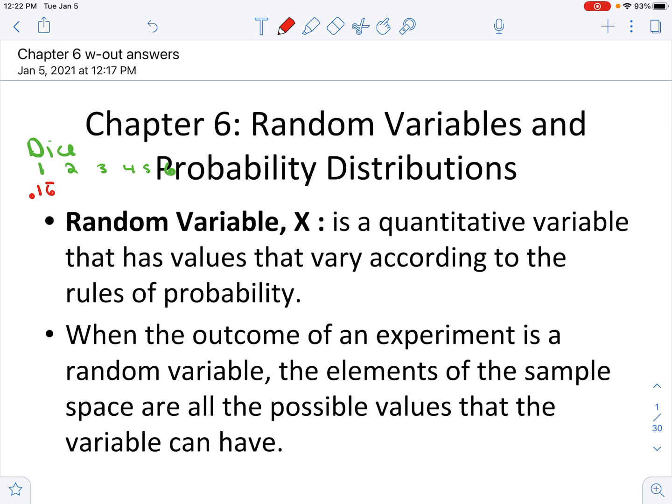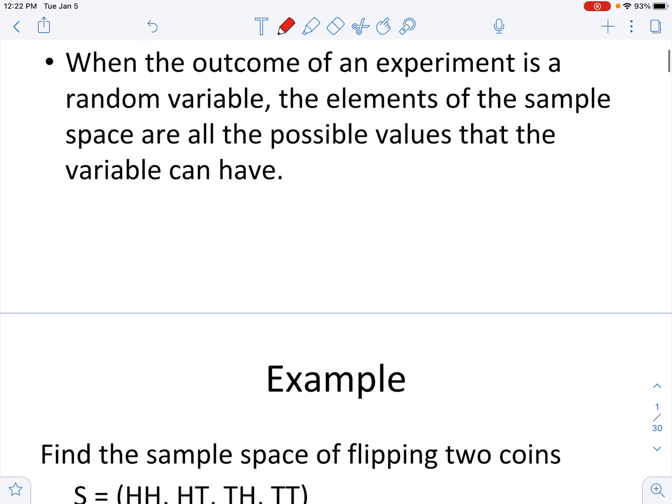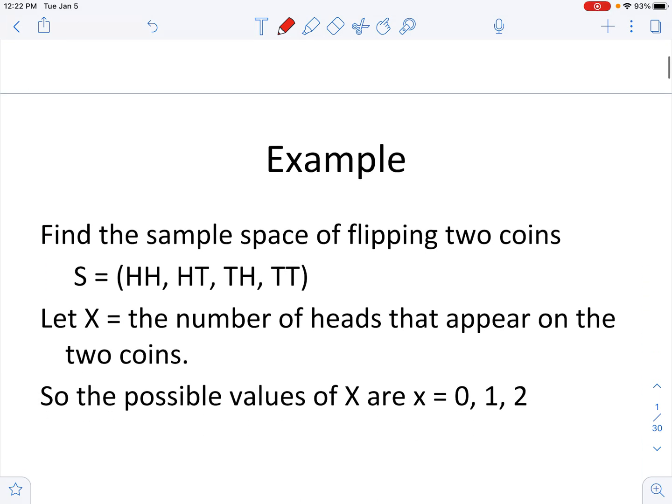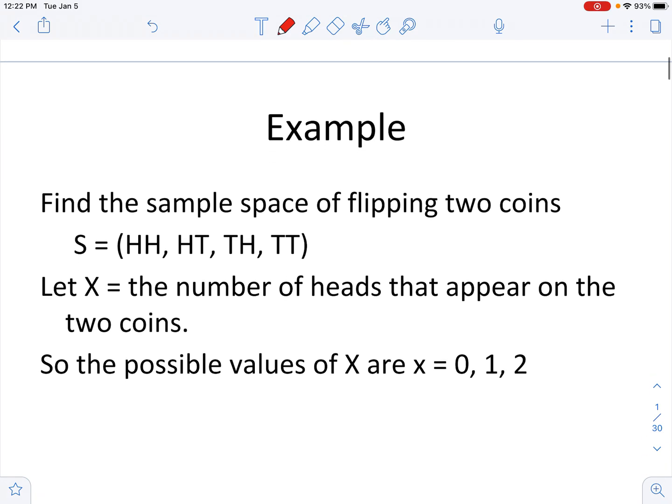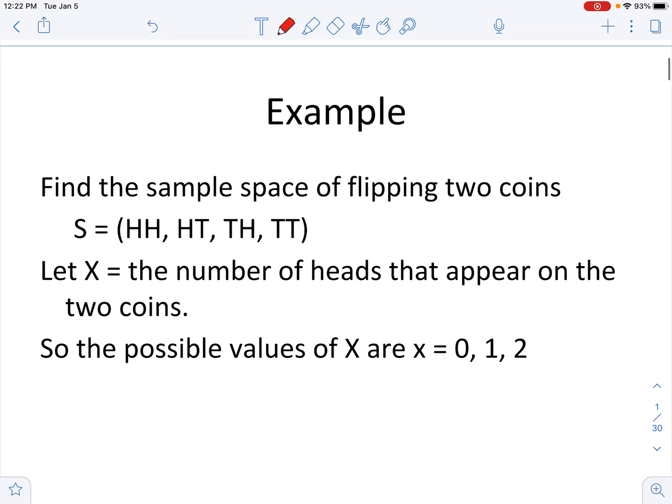So we're going to look at a random variable, okay? Whatever thing we want to look at, that's what we're going to find the probability of, and we're going to look at all possible outcomes. So here's an example. Let's say we're flipping 2 coins, and we ask, what's the probability of getting heads if I'm flipping 2 coins?